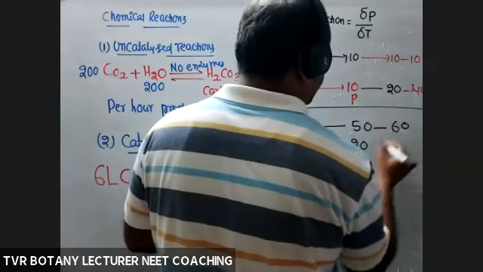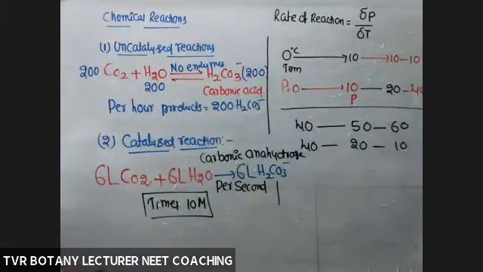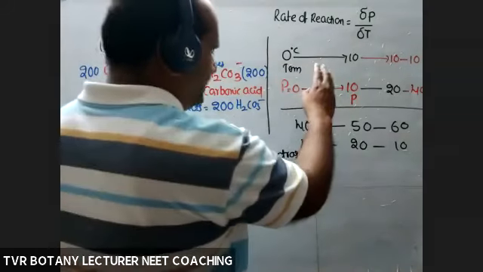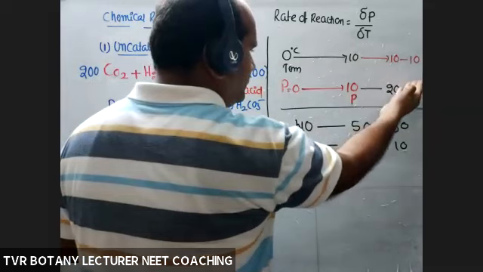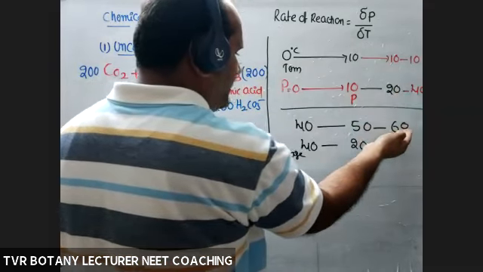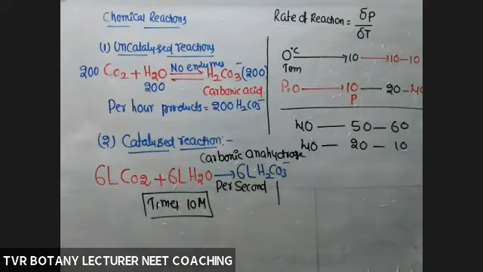At 60 degrees, 10 only. So for every 10 degree temperature change, there is either a doubling of the rate of the reaction or a decrease by the same quantity.